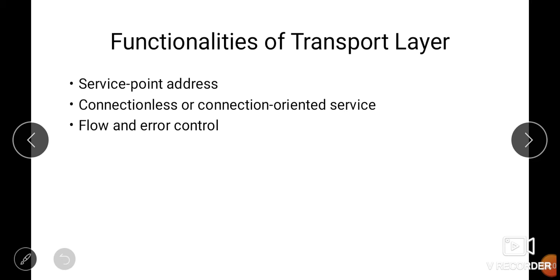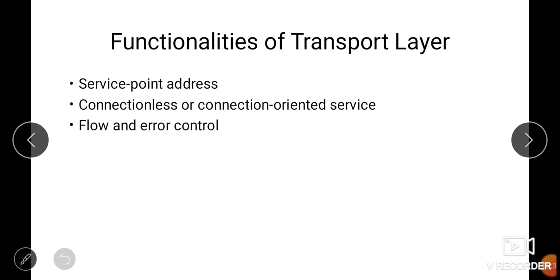First of all, service point addressing. There are different types of addresses. Service point addressing means the process address, or you can say the port address. In the data link layer we have the MAC address, in the network layer we have the IP address, and in the transport layer we have the service point address or port address.